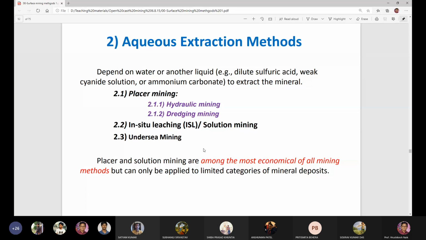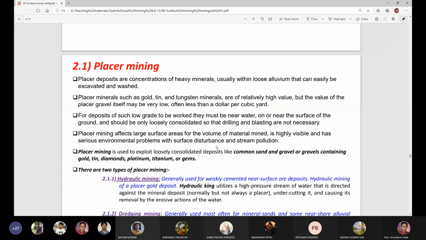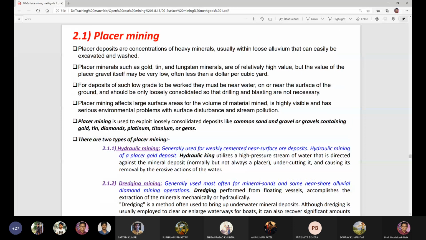So let us see how these minerals are mined. First, placer mining. What is placer mining? Placer deposits are concentrations of heavy minerals, usually within loose alluvium that can easily be excavated and washed. As I have told, in placer mining there is no need for drilling and blasting because the minerals are covered by loose alluvium materials.